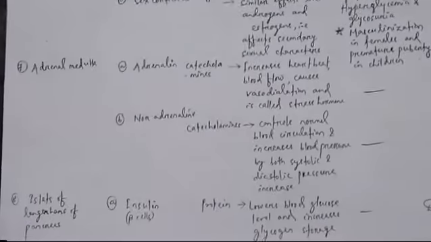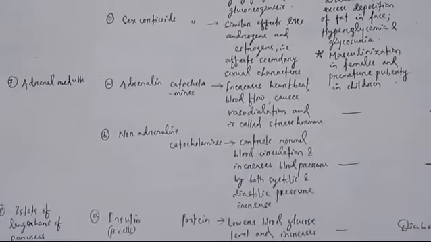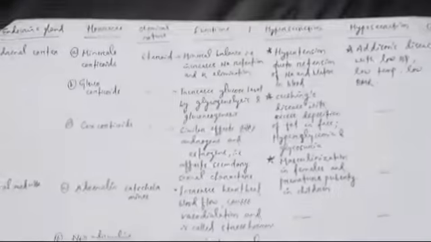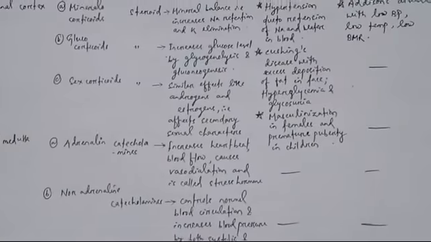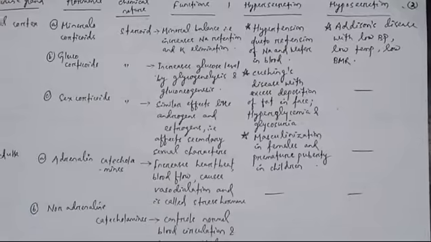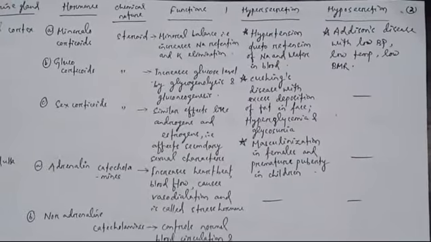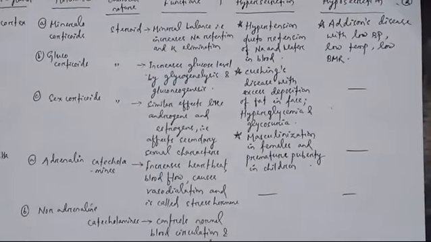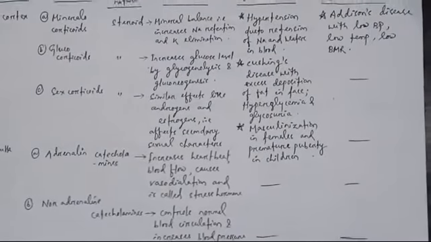Then come to the adrenal medulla. The adrenal medulla releases two hormones, adrenaline and noradrenaline. Both are catecholamines by nature. Chemically they are catecholamines. Then functions: adrenaline increases heartbeat and blood flow, and causes vasodilation, meaning an increase in blood vessel width. It is called the stress hormone because adrenaline is released under stress conditions.